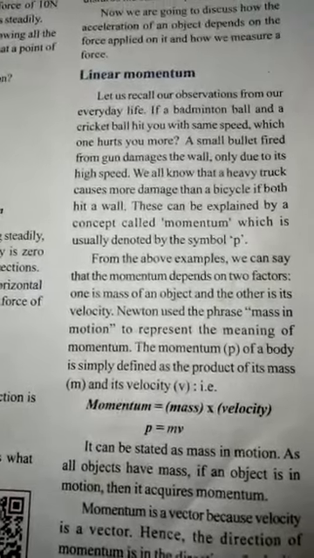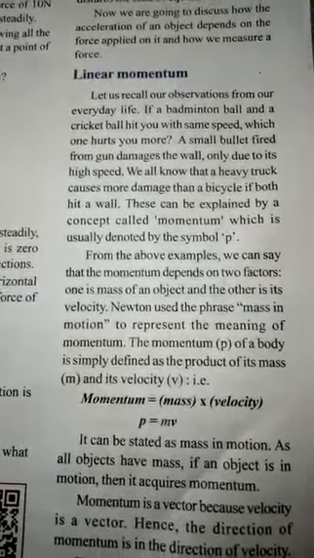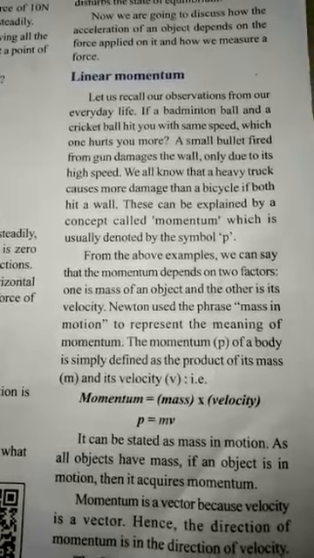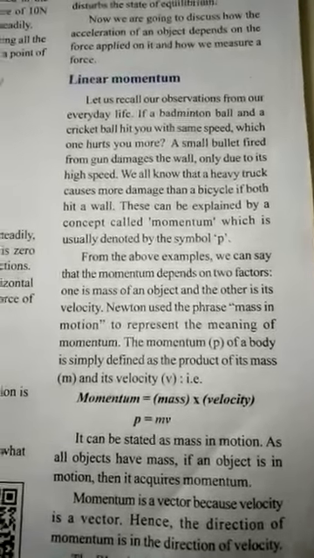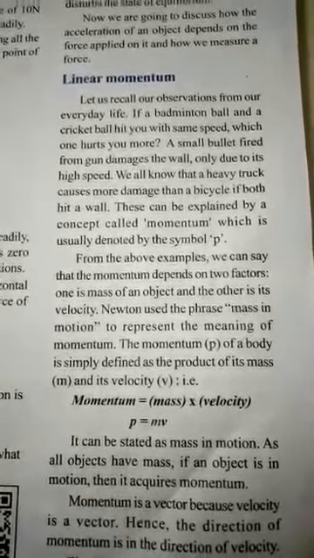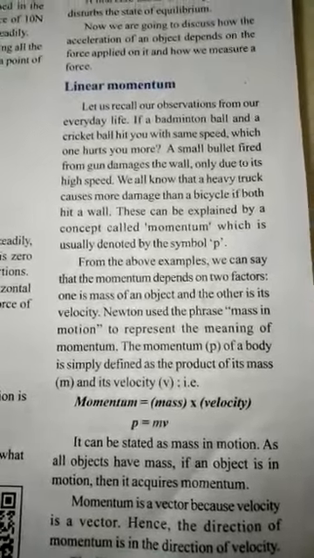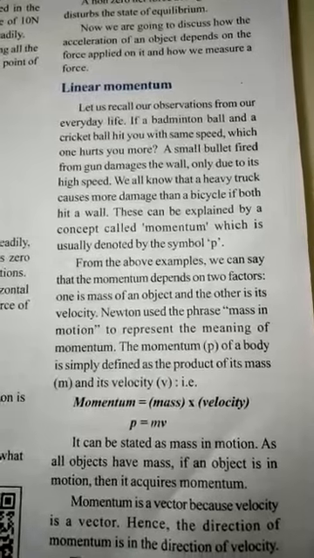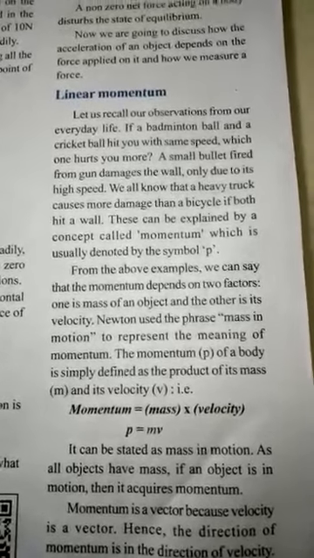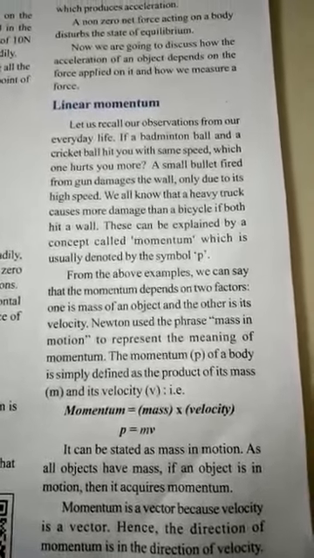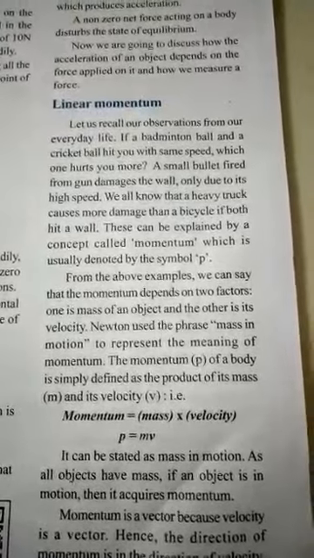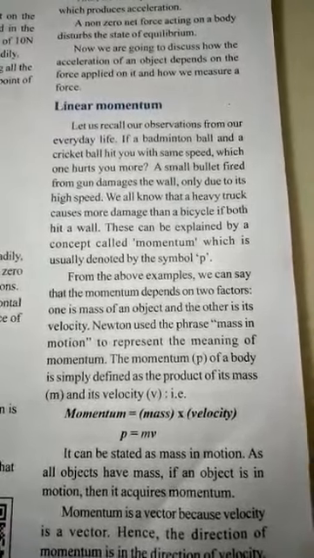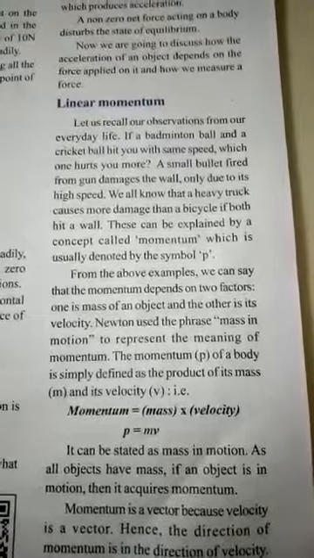the second law tells us what happens when the net force is non-zero: the object will not be in the rest position, it moves. When it is moving, it depends upon the mass and the velocity. So we call the product of this mass and velocity what? Momentum.